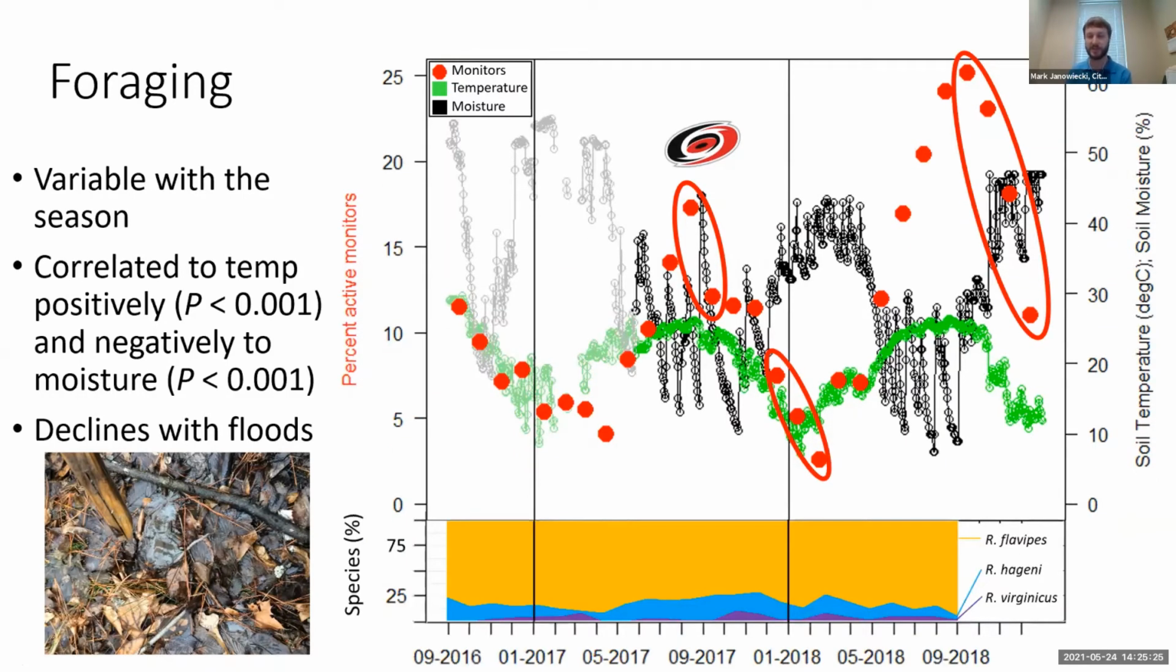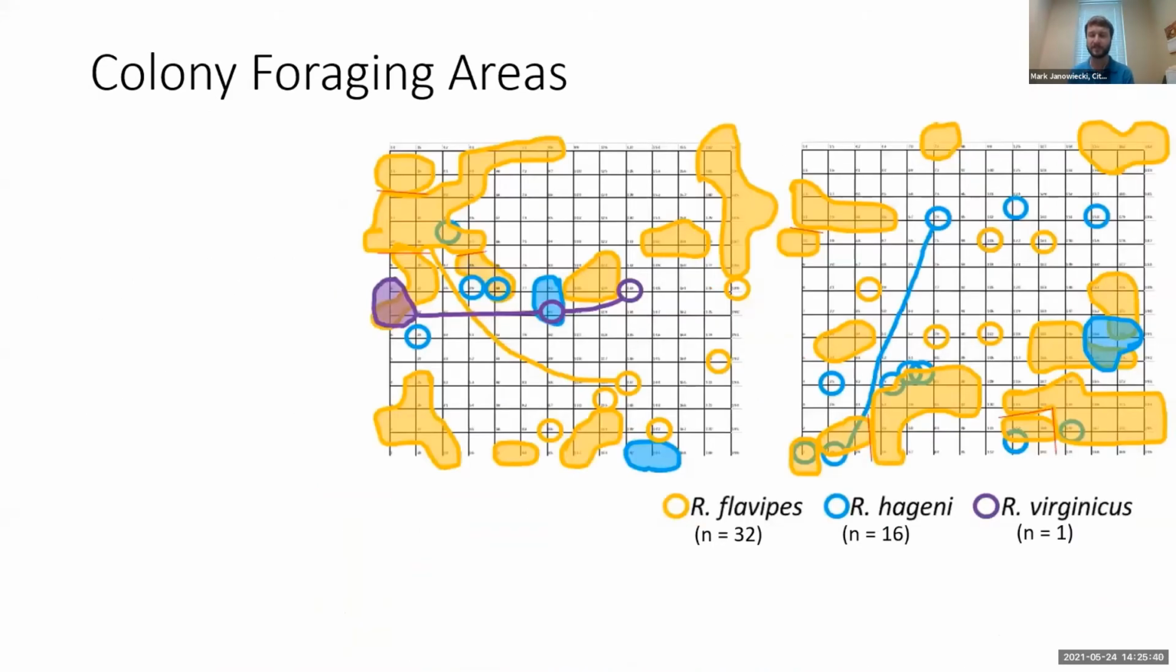When looking at the species composition for the duration of the study, you can see that the plot was dominated by Reticulitermes flavipes. That was a majority of the stations, followed by Hageni, and then Virginicus was more rare. For the first 6 months, we characterized the colony foraging areas.